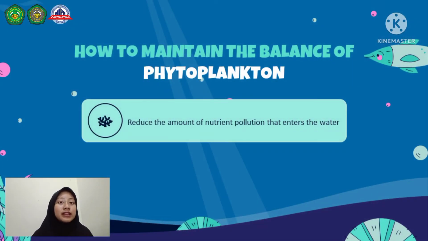Finally, how to maintain the balance of phytoplankton? The last discussion about the way to maintain the balance of phytoplankton is to reduce the amount of nutrient pollution that enters the waters, for example, nitrogen and phosphate, said Arif. He mentioned that these two components are usually produced by agricultural and urban activities in the form of untreated waste disposed of directly into the waters.